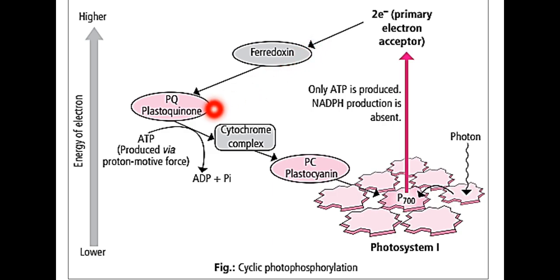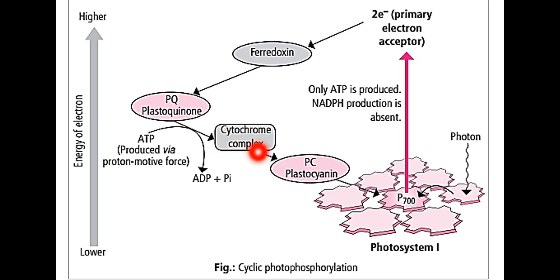Now from the ferredoxin, it is not given to NADP. Originally it should be given to NADP reductase, but here there is no NADP reductase enzyme, so it is directly provided to plastoquinone. We know that plastoquinone not only accepts an electron but also accepts one proton from the stroma side, and that proton and electron are released to the cytochrome B6F complex.